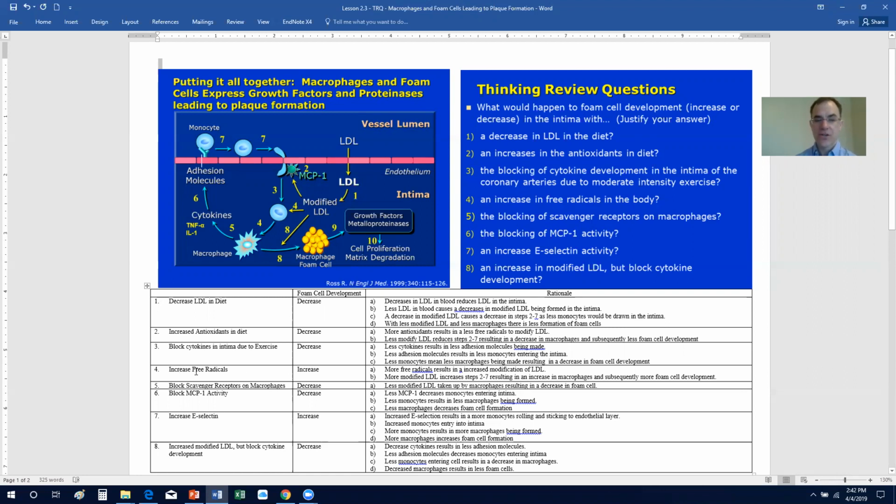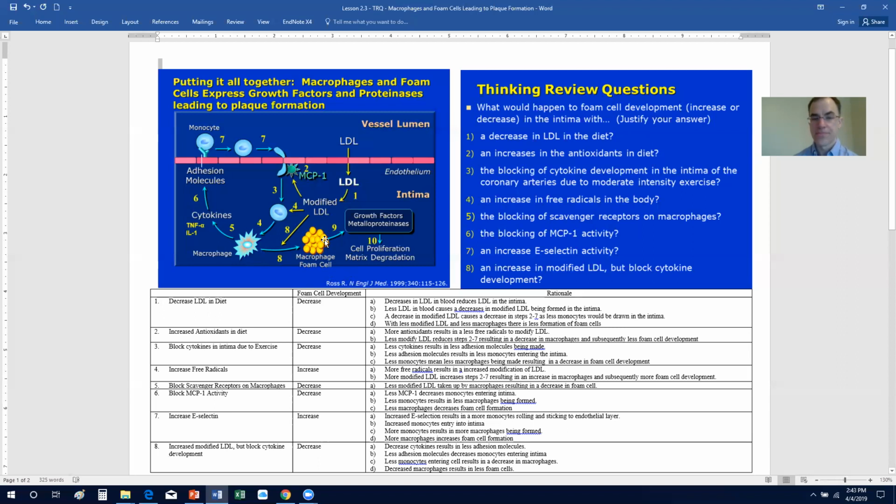The next is the increase in free radicals. Now, if you have an increase in free radicals, essentially is the opposite of number 2. So increase in free radicals means you're going to have an increase in the modification of LDL. More modified LDLs means more MCP1, means more monocytes in, and essentially steps 2 through 7 will be increased. More macrophages are going to be into the intima. Therefore, more modified LDLs are taken up by the more macrophages, and there more foam cells are made.